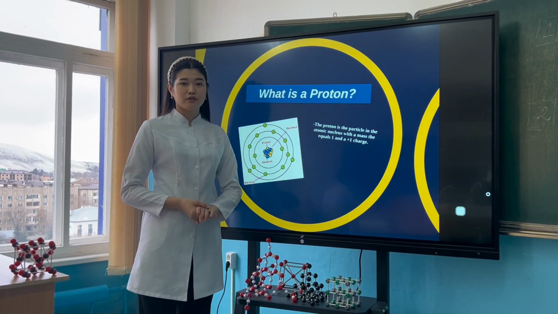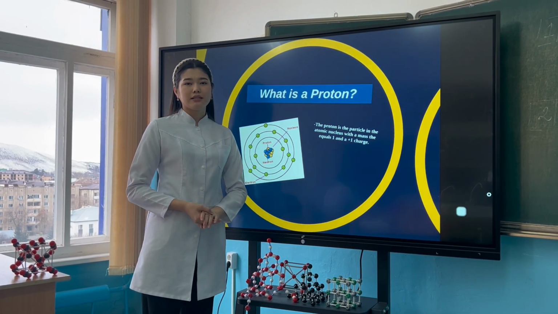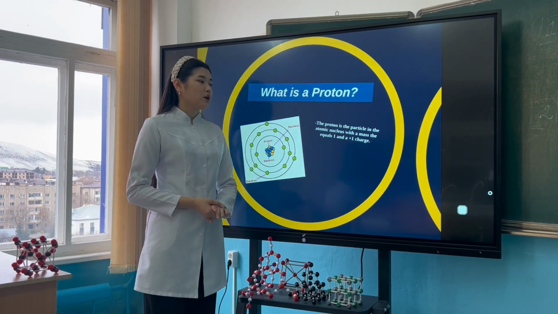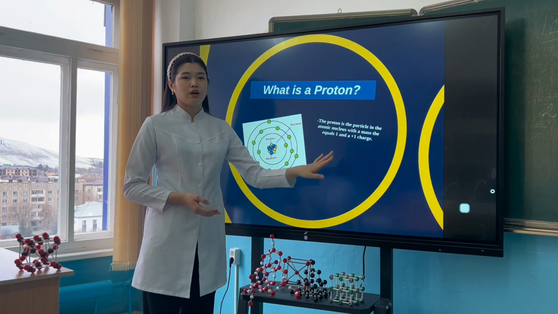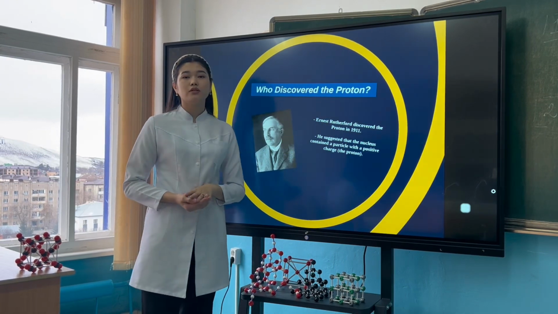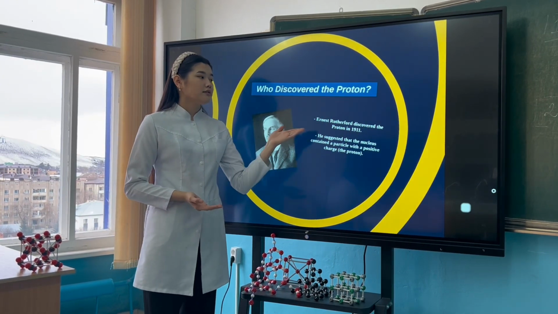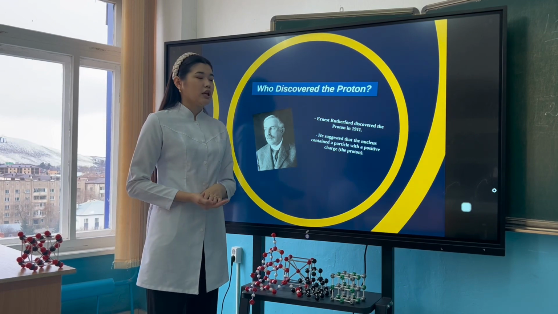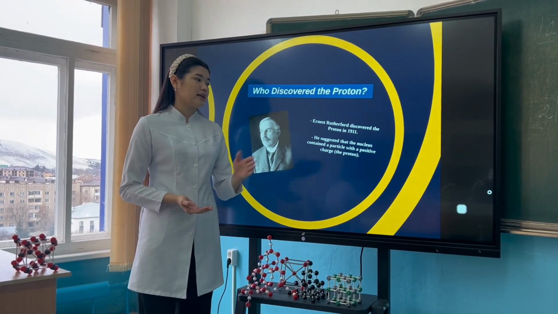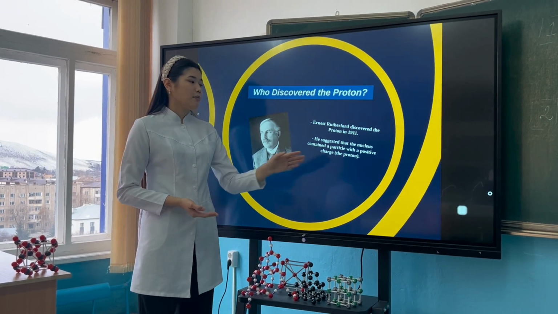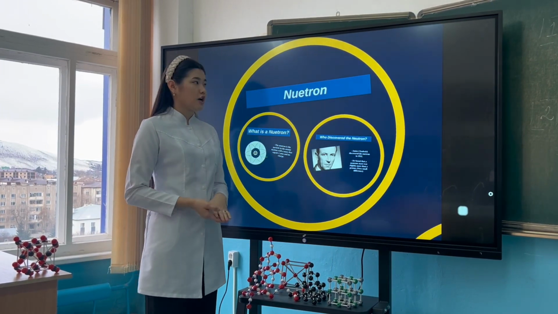Proton. What is a proton? The proton is a particle in the atomic nucleus with a mass equal to 1 and a +1 charge. Then, who discovered the proton? Ernest Rutherford discovered the proton in 1911. He suggested that the nucleus contained a particle with a positive charge.